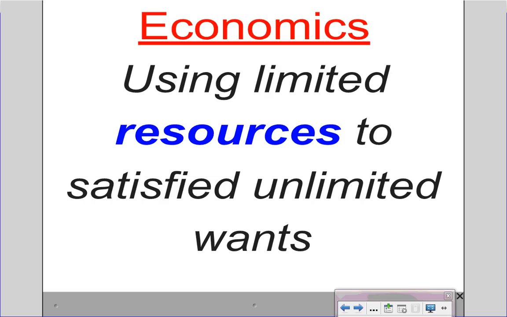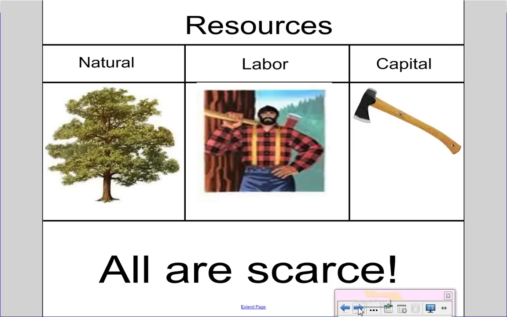Economics is using limited resources to satisfy unlimited wants. What does that mean? Well, there's three types of resources. First is natural. Natural resources are things like oil, gas, trees, something that naturally occurs on planet Earth. The second type of resource is a labor resource. This is the actual work people do, like this good-looking lumberjack. And lastly, we have capital resources. Capital resources are things we actually make, like an axe or some other type of tool.